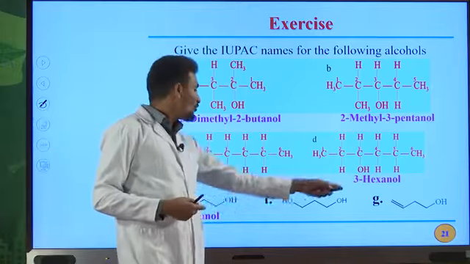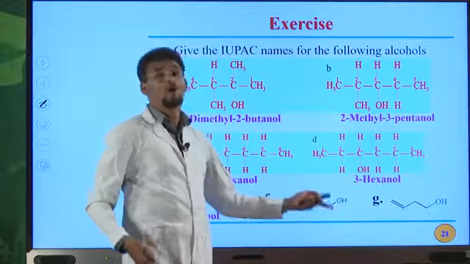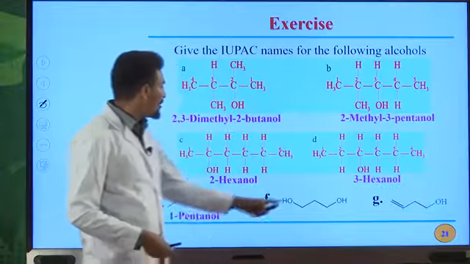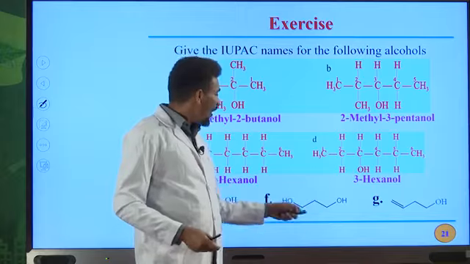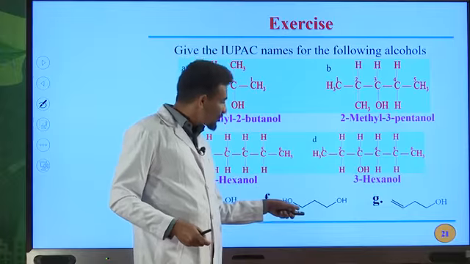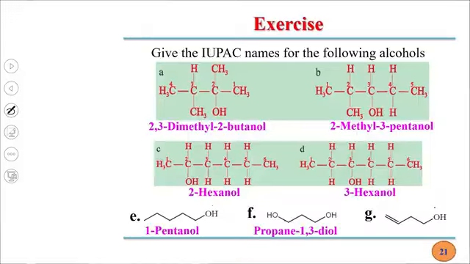What about this one? We have 2 OH groups. As the end, you must use the suffix diol to name the IUPAC name for this compound. In total we have 3 carbon atoms. So propane, then on first position and on third position we have OH groups. Therefore, propane-1,3-diol is the IUPAC name for this compound.